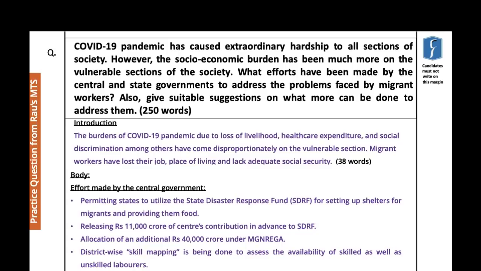Now, district-wise skill mapping is being done to assess the availability of skilled as well as unskilled laborers. This is to say, skill mapping means that we need to understand what are the skill deficits in an area. I mean, what are the industries? What kind of people do they require with what level of skill set, right? What is the total demand, and maybe how the demand is going to be increasing in